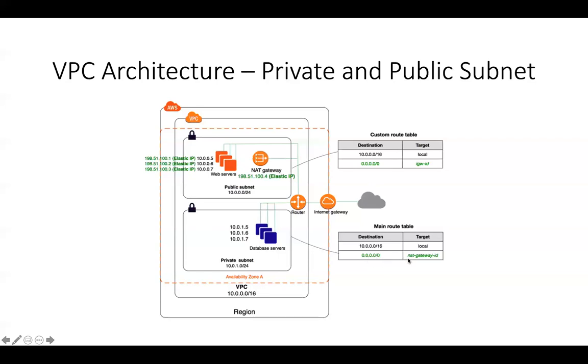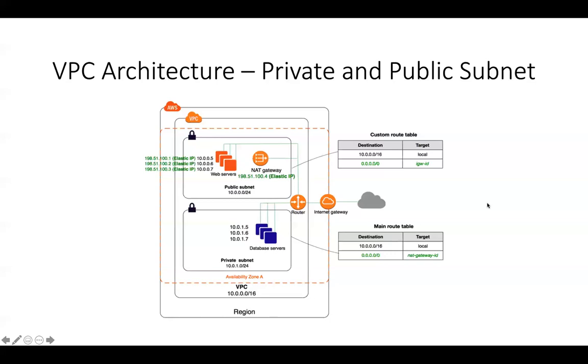So when we say that it goes through the NAT gateway, what happens is whenever traffic is being sent to the internet from this private subnet, it's going to go to this routing table, and then it's going to find out the next hop, which is the NAT gateway residing over here. And this NAT gateway has an elastic IP assigned to it, and it's going to use this elastic IP and a different port to send out the traffic to the internet through the internet gateway,